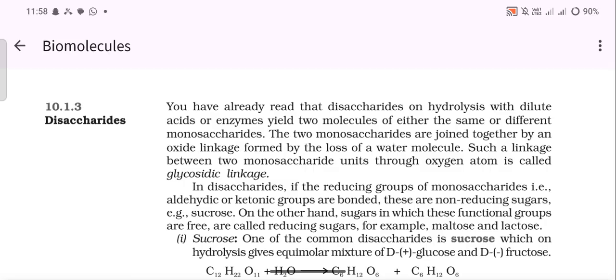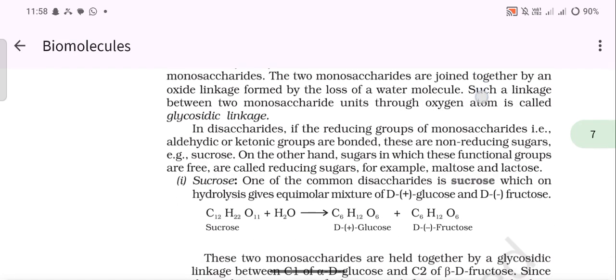In disaccharides, if the reducing groups of monosaccharides, that is aldehydic or ketonic groups, are bonded, these are non-reducing sugars. For example, sucrose. On the other hand, sugars in which these functional groups are free are called reducing sugars. For example, maltose and lactose.